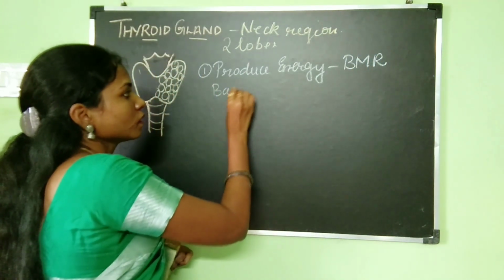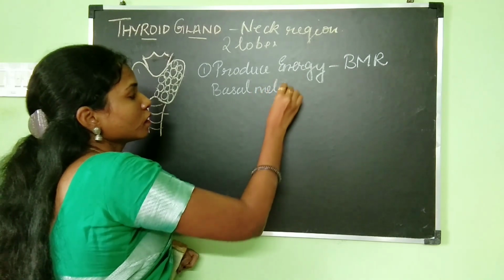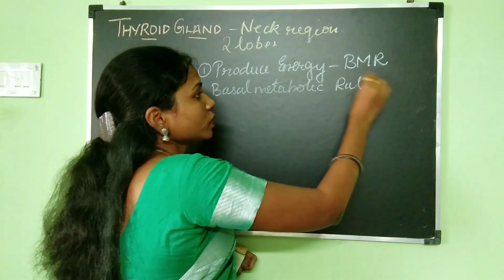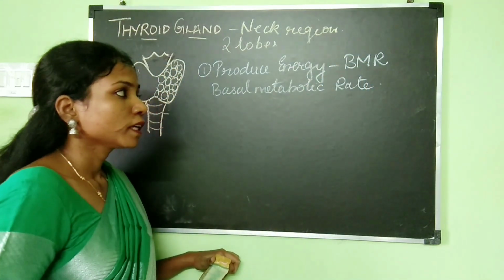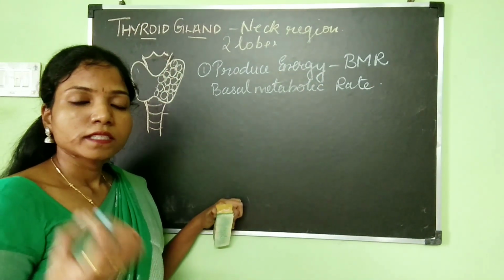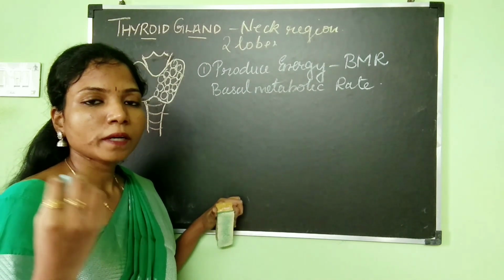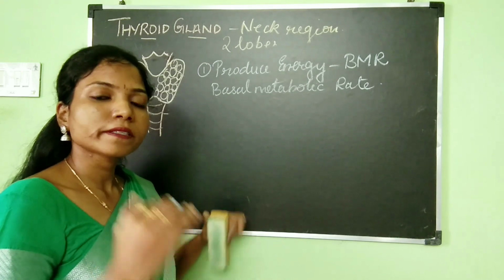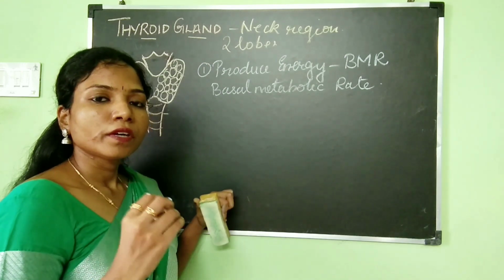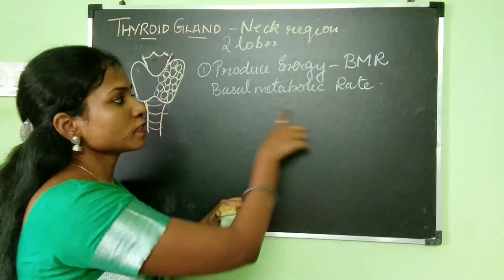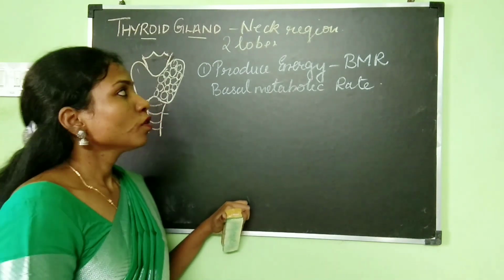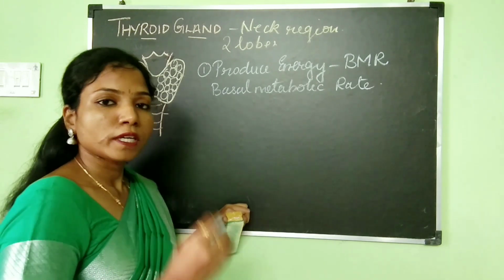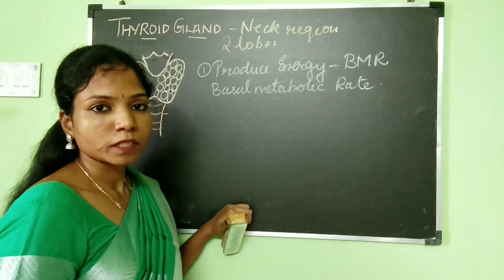BMR is basal metabolic rate, the amount of energy required by a person when he is in resting conditions.